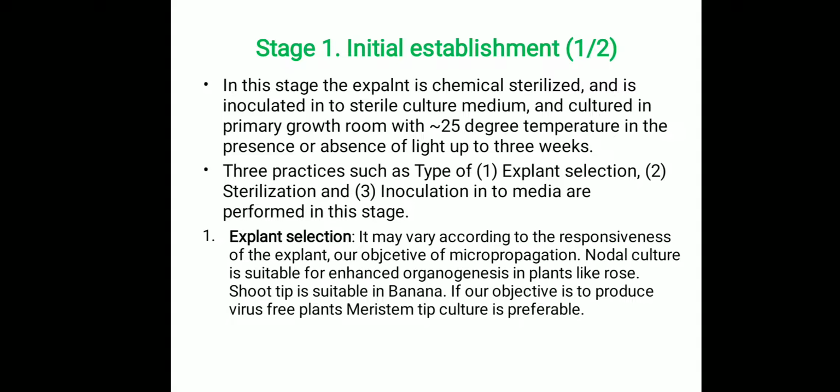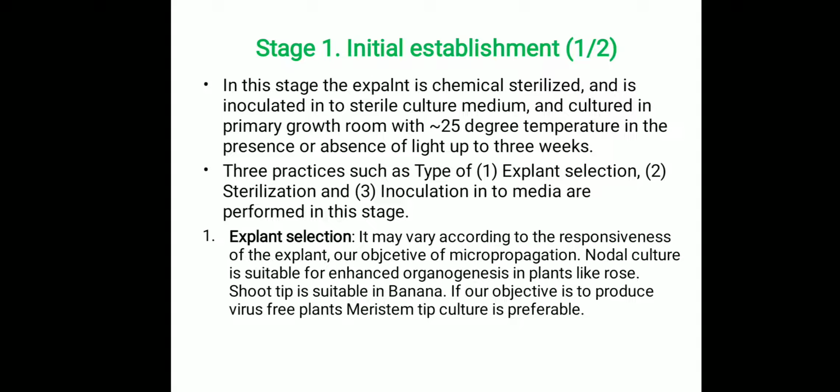Next, stage 1, the initial establishment stage. In this stage, the explant is chemically sterilized and inoculated into the sterile autoclaved culture medium and grown in a primary growth room at approximately 25 degrees Celsius in the presence or absence of light. Generally, for organogenesis, 16 hours of light and 8 hours of darkness are required. For callus induction, keeping the culture in the absence of light for the first 2 to 3 weeks will increase callus induction.